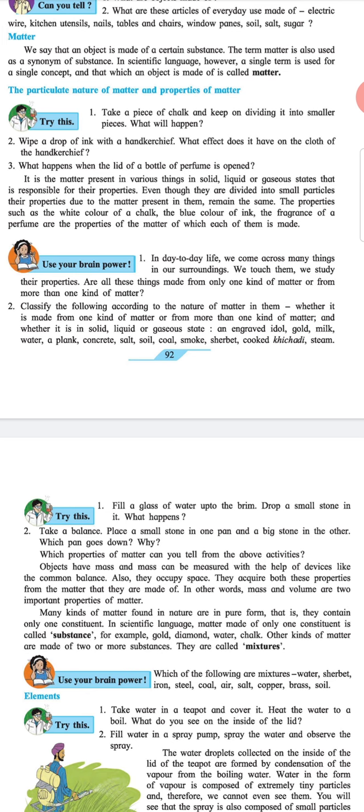Classify the following according to the nature of matter in them, whether it is made up of one kind of matter or more than one kind of matter, and whether it is in solid, liquid or gaseous state. An engraved idol, gold, milk, water, a plank, concrete, salt, soil, coal, smoke, sharbat, cooked khichdi, steam.